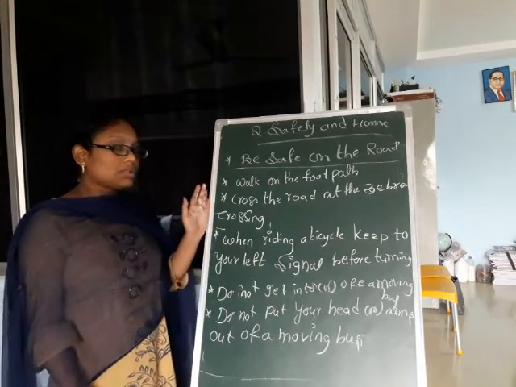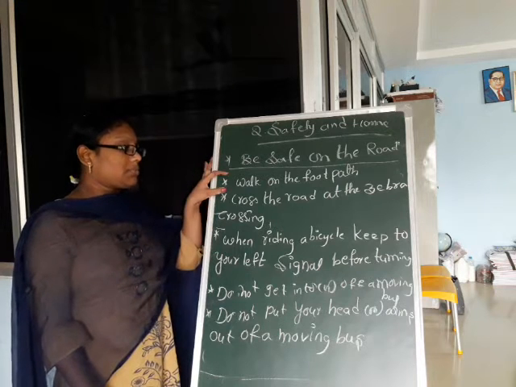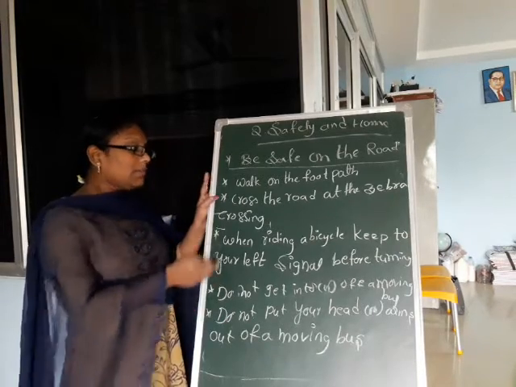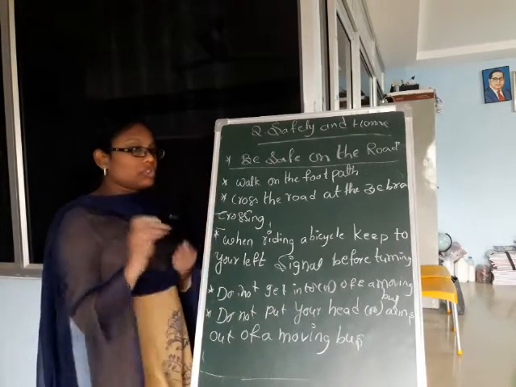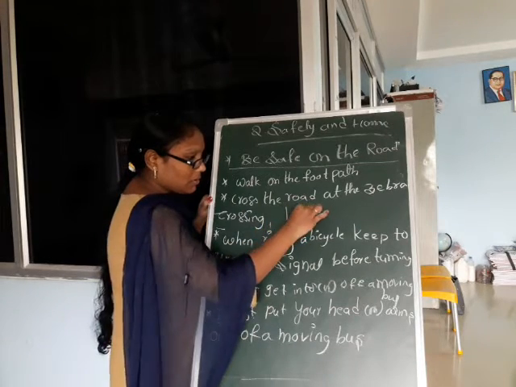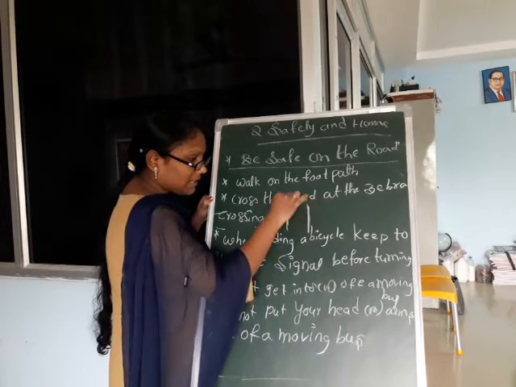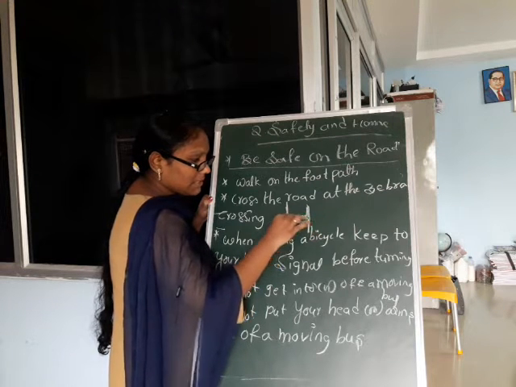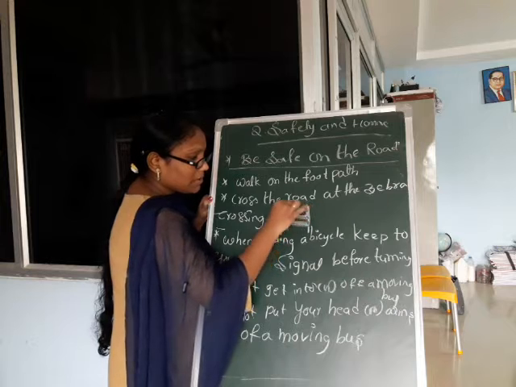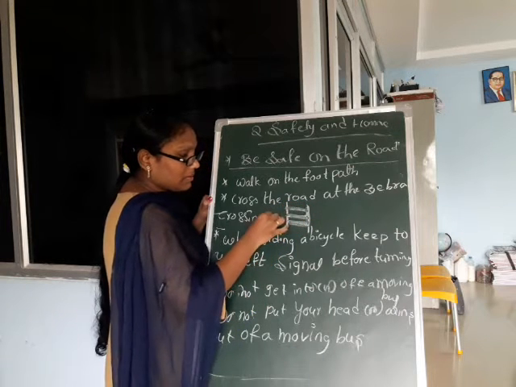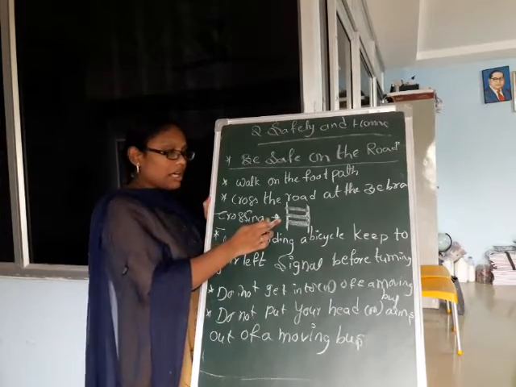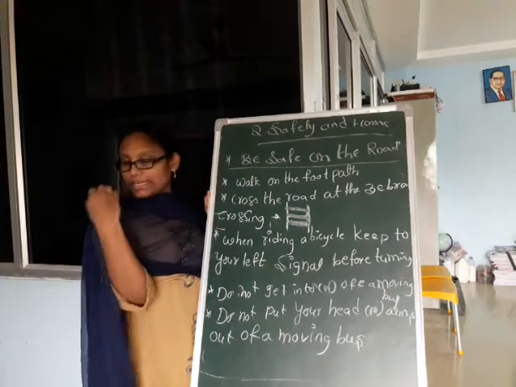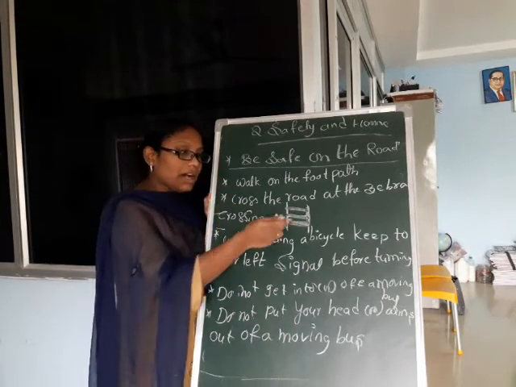You also follow these rules and be safe. First point, walk on the footpath, which means the safe side of the road. Cross the road at the zebra crossing. You know the zebra crossing, it has white lines in the middle of the road. In this area we cross the road. First you look at your right side, then the left side, and again the right side.